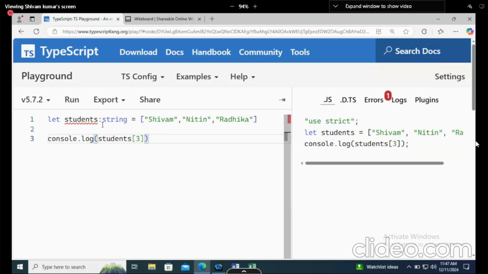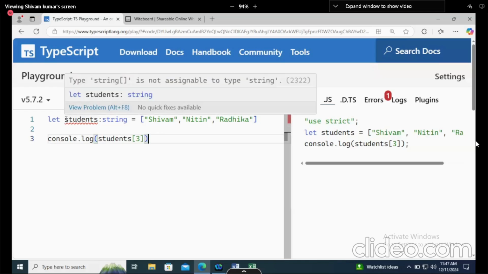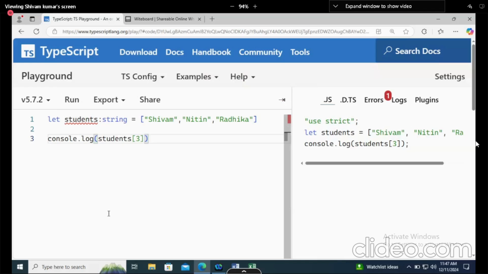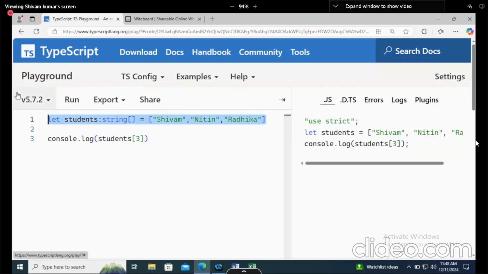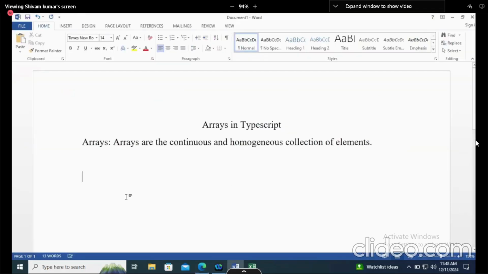If I am writing the string type to this student, this is giving me an error. Now the error is saying that you are giving string and you are giving 3 values. How is it possible? So I will say no, I am giving a string array. That's how it is done. Array means brackets, right? So you have to give it to string also. So now student belongs to an array of string, and then you can pass the values. Declaring string array in TypeScript.